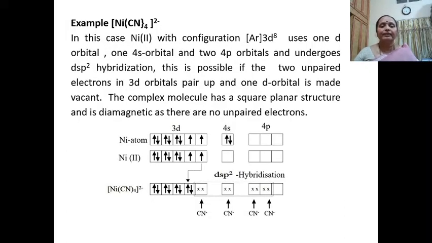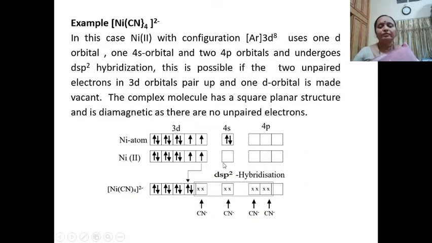Coming to another complex, it is going to be tetracyanonickelate 2. In the two examples previously, the hybridization involved by the nickel atom was sp3 hybridization, but in tetracyanonickelate 2, we are going to observe it is going to use one of the d orbitals of the 3d orbitals. Here, the configuration of nickel is going to be 3d8 4s2.